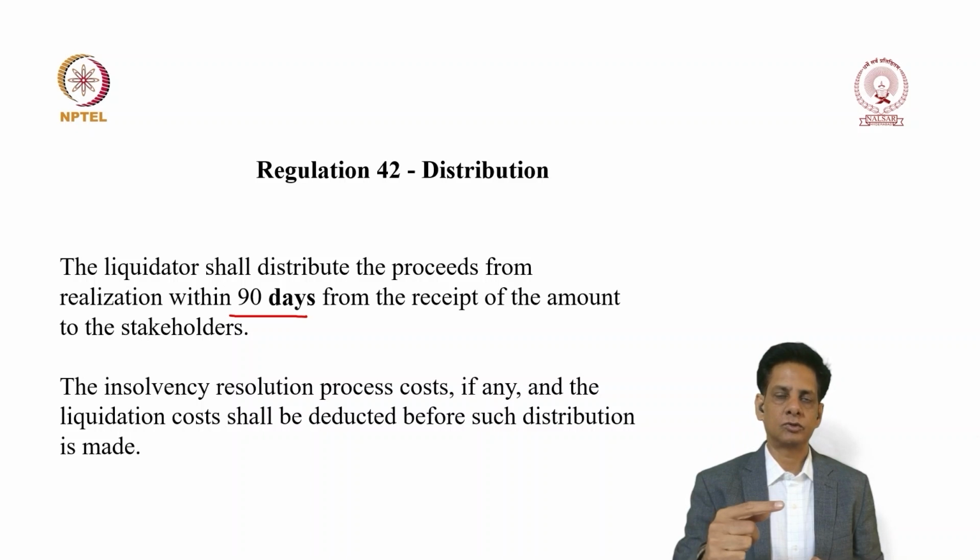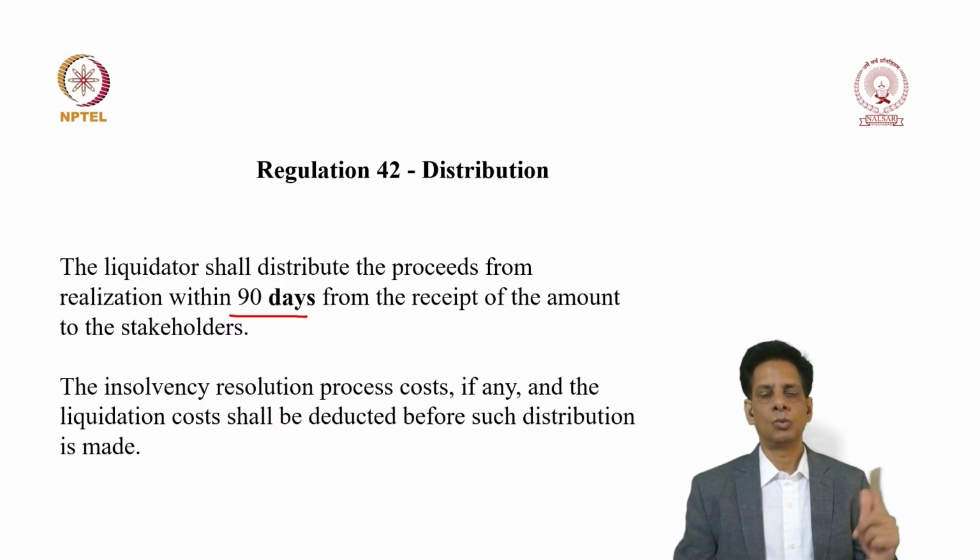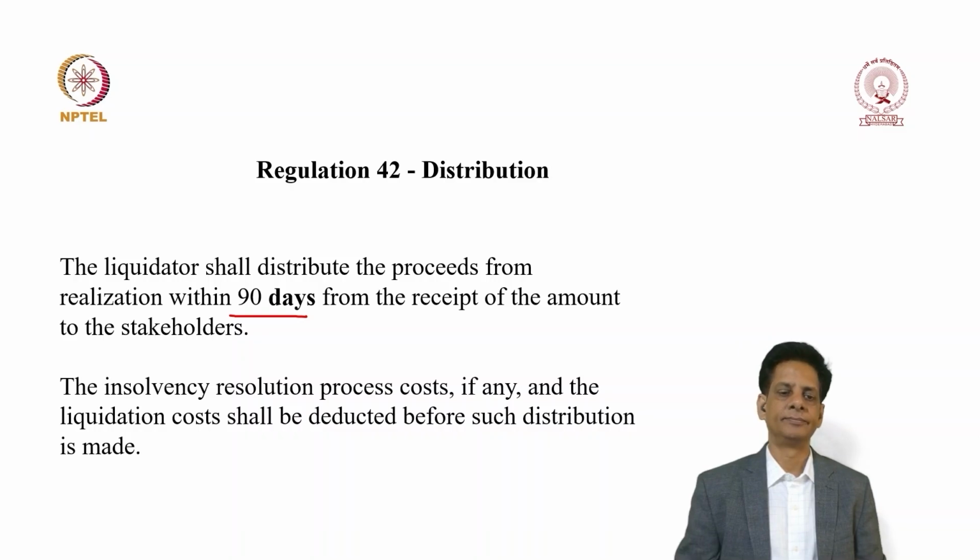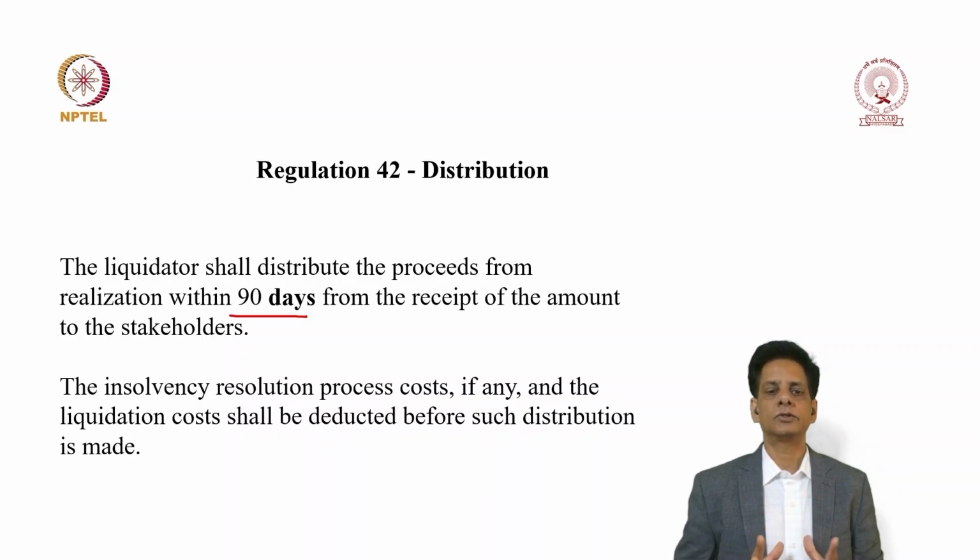But that distribution of funds should happen within 90 days, therefore you should complete the first two steps before the 90 days. The insolvency resolution process costs, which we call CIRP costs, if any, and the liquidation costs shall be deducted before such distribution is made.